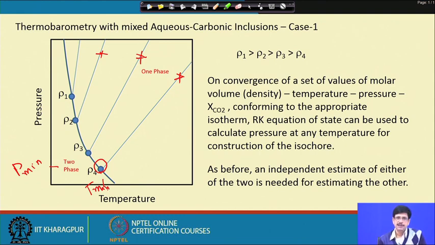And normally, as we see with these mixed aqueous inclusions, the carbon dioxide content in water at any particular temperature will always result in decreasing density. So, here we see that the dP by dT values of the isochores also go to lower and lower values, and just as in the case of our aqueous inclusions, it can be thought of exactly as a pressure correction.